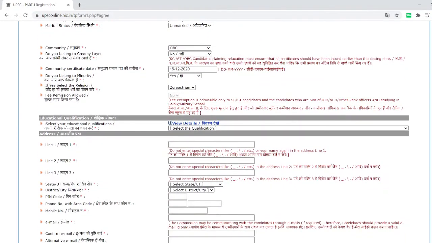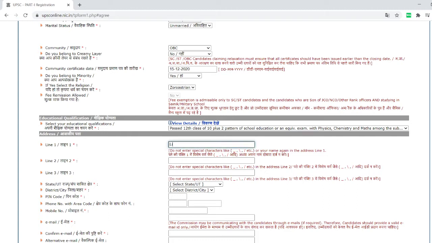Now educational qualification. Here there are two possibilities: you have completed +2 or you are appearing for +2. +1 students cannot apply for NDA. Please always remember that +1 students cannot apply. Only those who have completed +2 or are going to complete it. Another category is whether you have physics and maths or not. I'll give having physics and maths. Normally this is the most popular option.